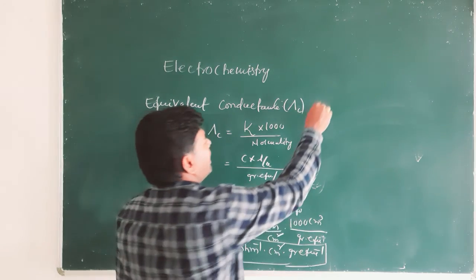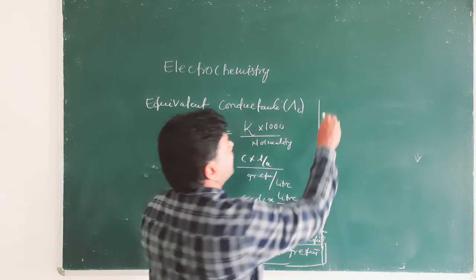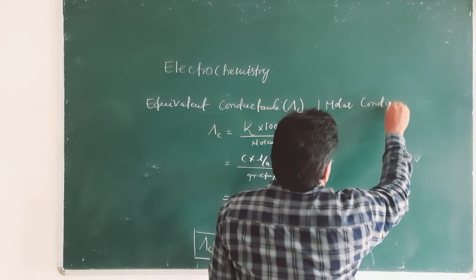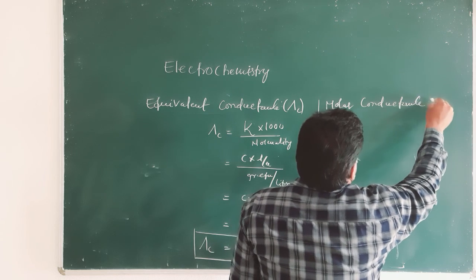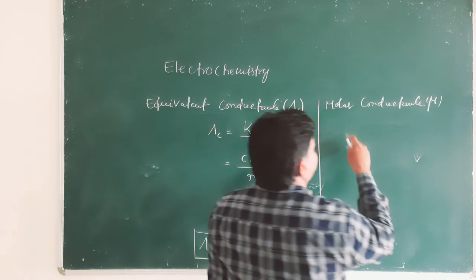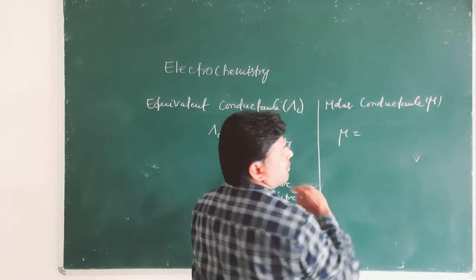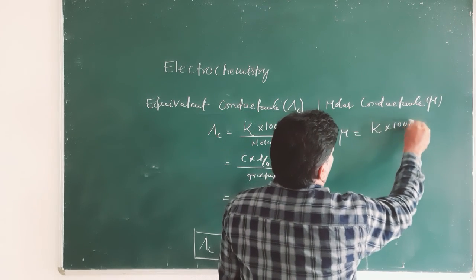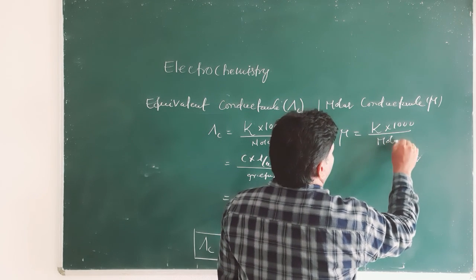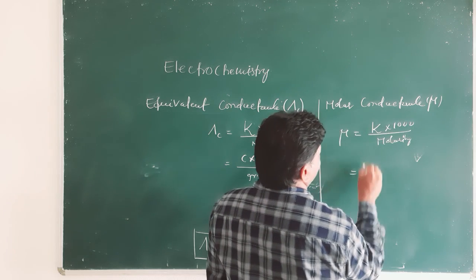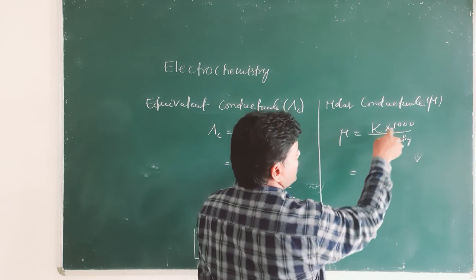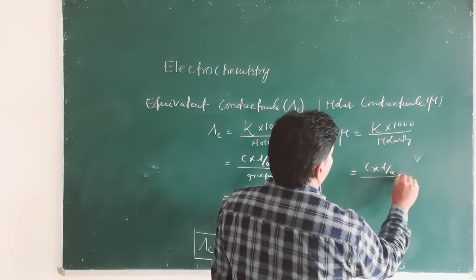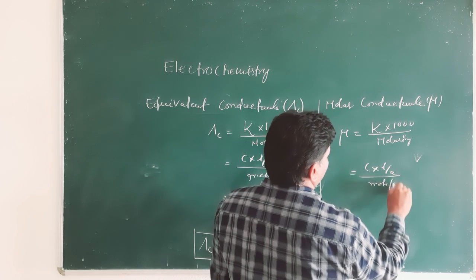And molar conductance. Molar conductance and specific conductance are related by the equation kappa into 1000 by molarity. When deriving units, no need to consider the numerical value: C into L by A by molarity, moles per liter.